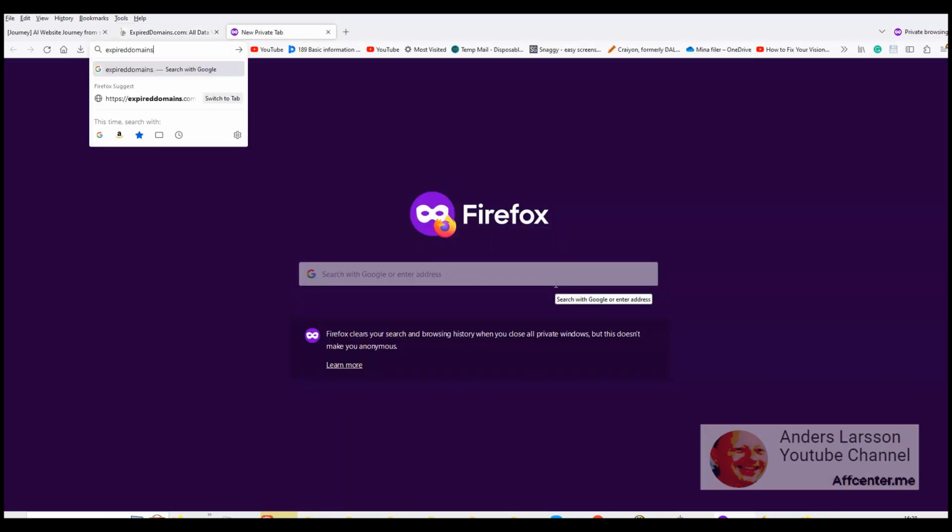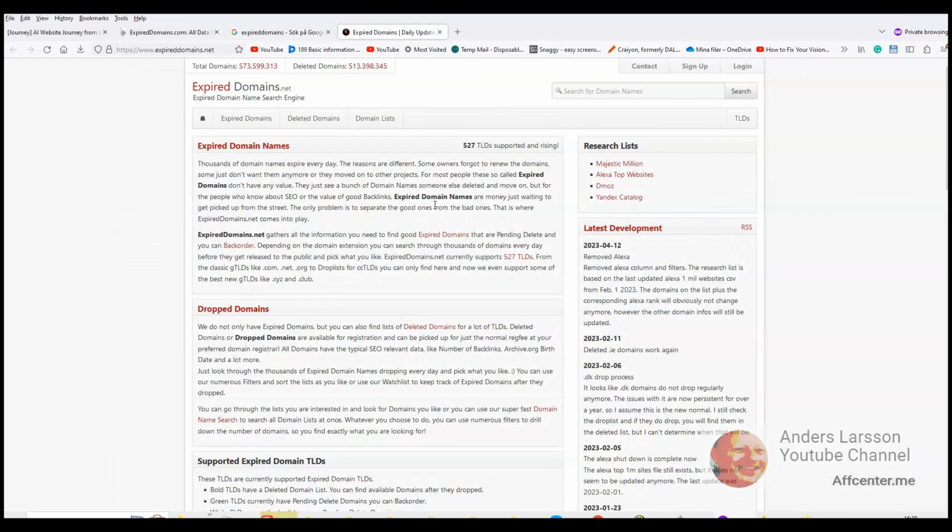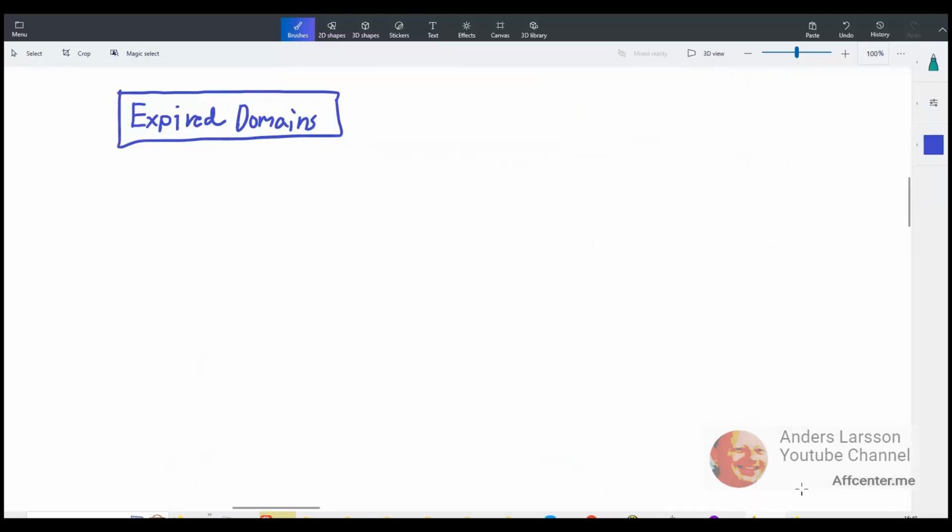If I just type it like this, what results do I get? Right, so we have a service called expireddomains.net, and then after that .com. So I think it is this service that the guy was talking about. So expired domains, people forget to renew them, or they're not interested in the domains anymore. But let's say you find an expired domain that you are interested in, and what you are looking for is the links that are pointing to this domain.